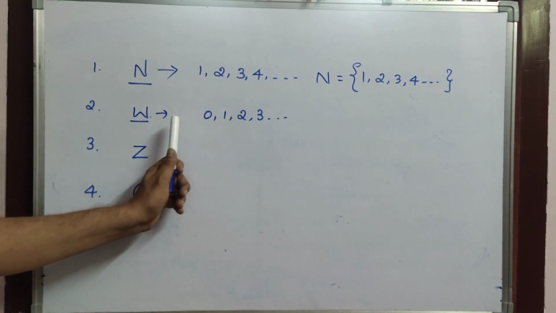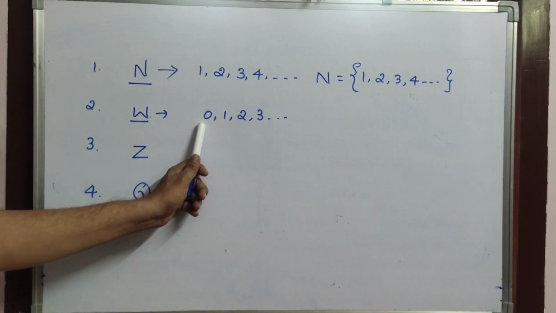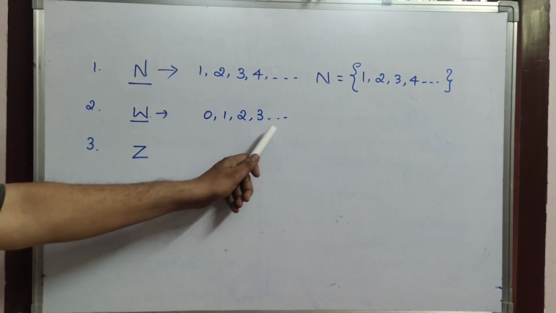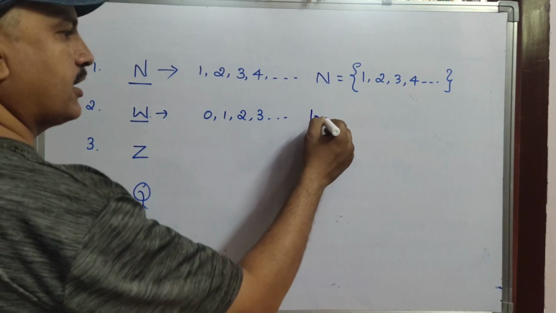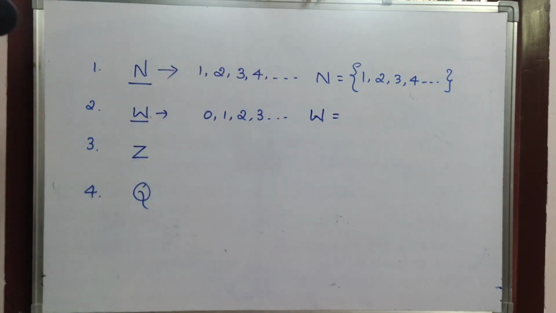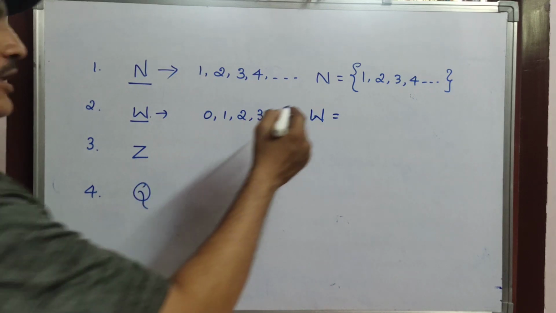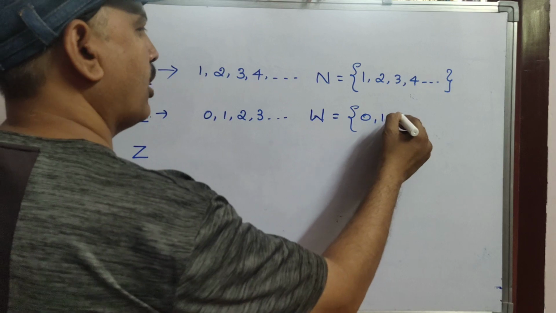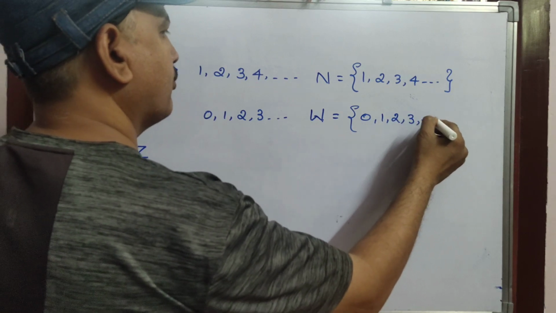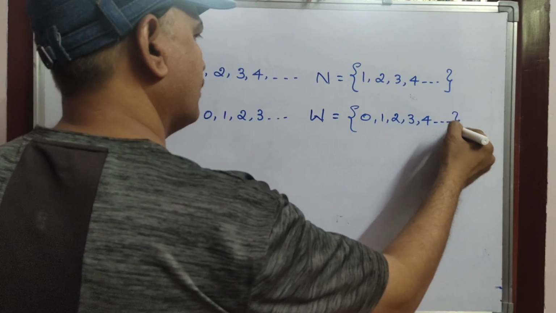There is no end. So the numbers which begin from 0 to infinity are called whole numbers. It is indicated by the capital letter W, and it can be written as W equals 0, 1, 2, 3, 4, and so on.